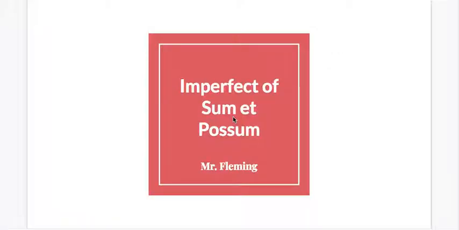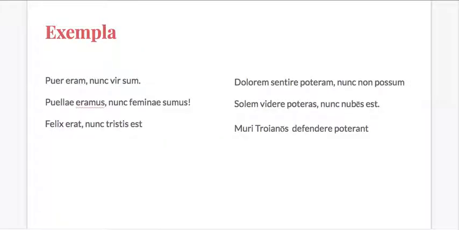Everyone. Today we are going to dive in now on the final part of the imperfect that we need to cover, which is the irregular forms of the imperfect, with our two friendly irregular verbs, sum and possum. So let's first take a look at how these might be used, some examples in Latin, and then we'll look at how to form them ourselves and use them. Okay? All right.